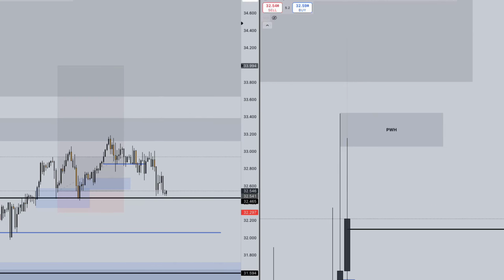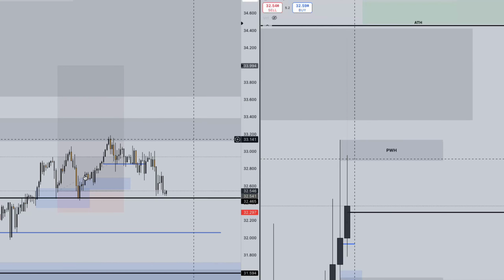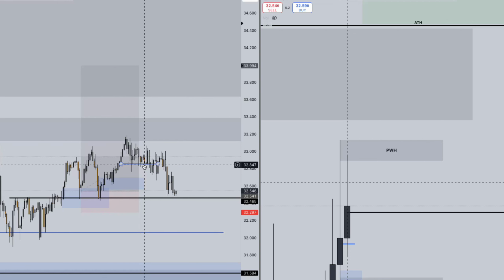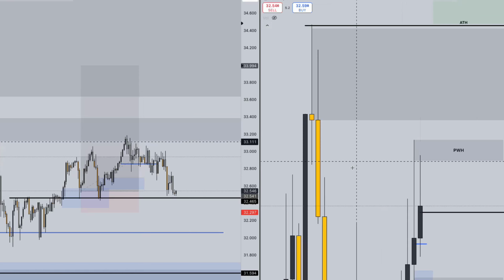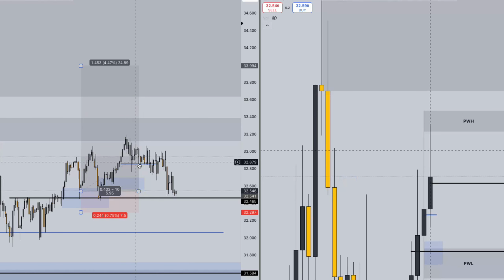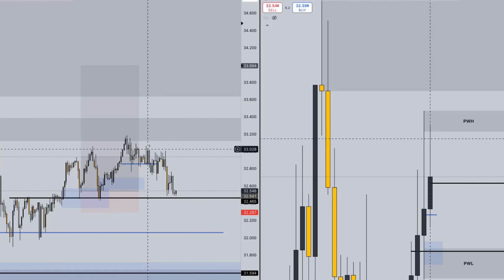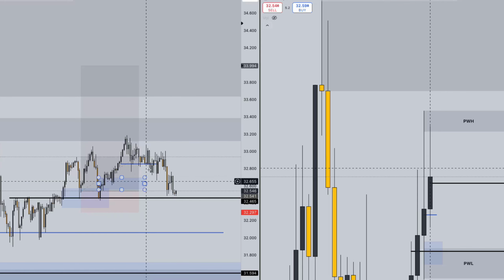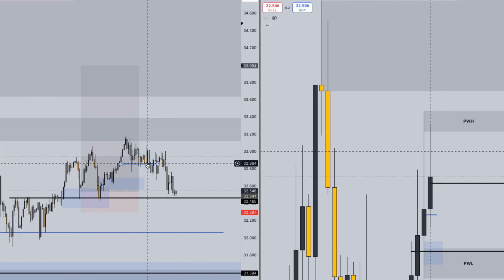But as you can see, we could not sustain above $33 and ultimately could not find support, and we ultimately came back down. But we were able to exit the trade at the 33 price range. As I saw that we were struggling to break higher, it was wise just to take the profits as we were already up on the week.